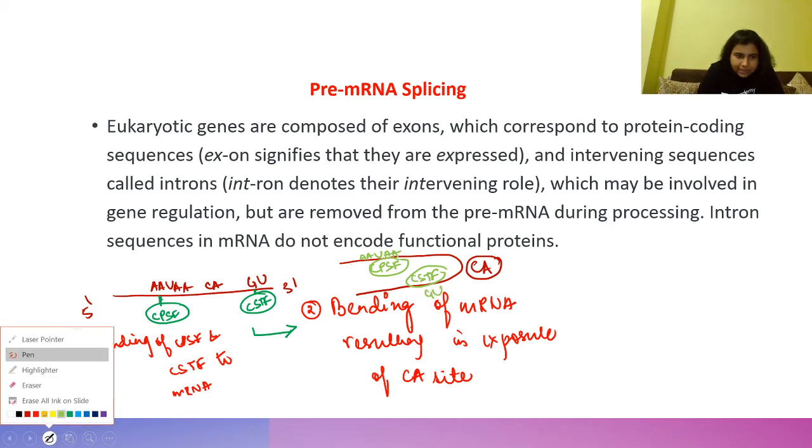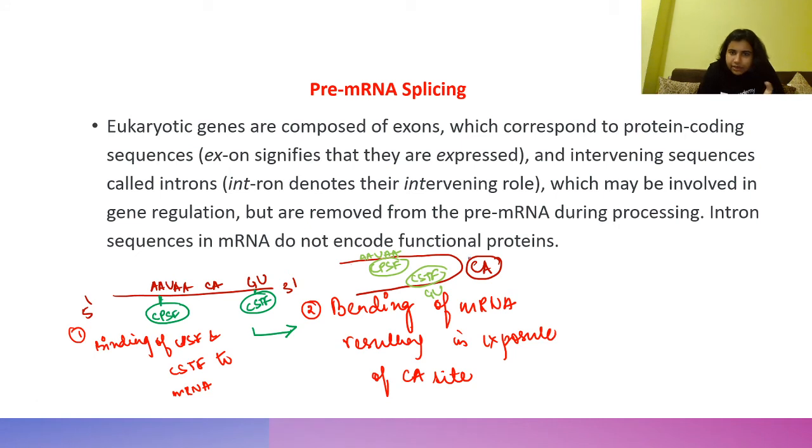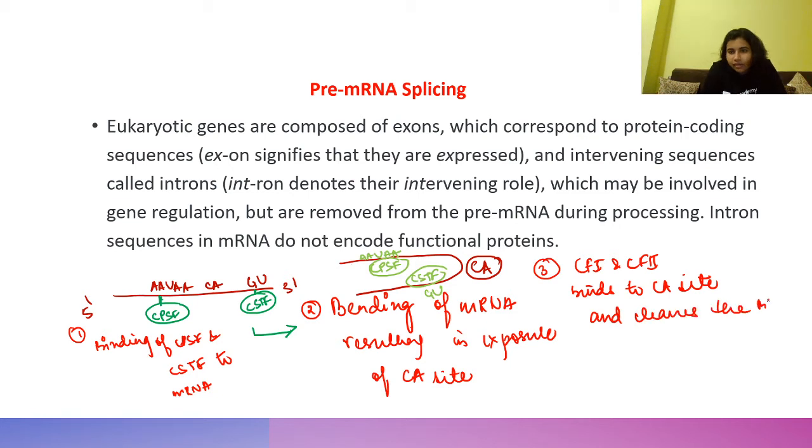Now once CA is exposed, the third step is that CF1 and CF2 will come, bind to the CA site and cleave the mRNA.